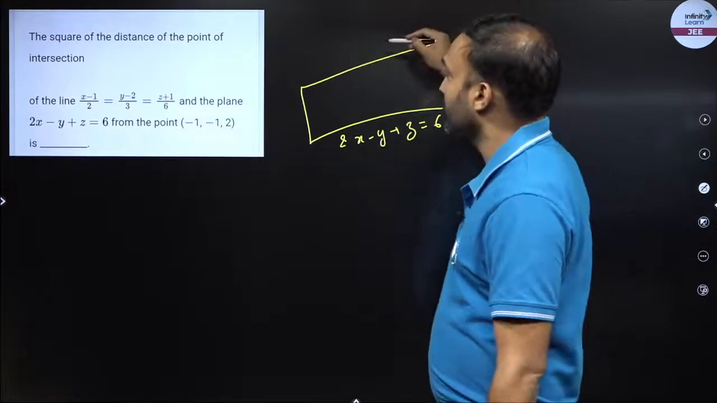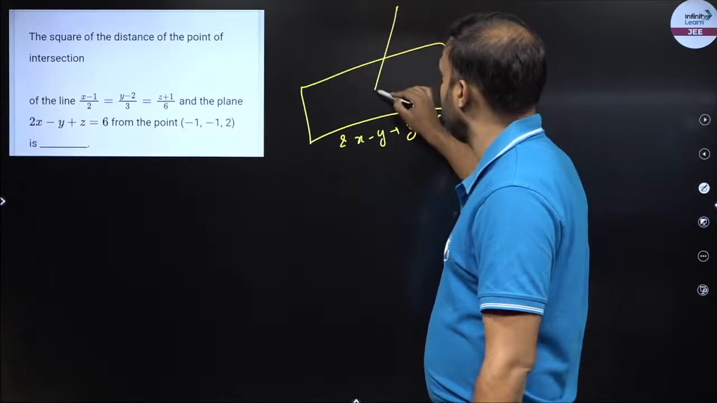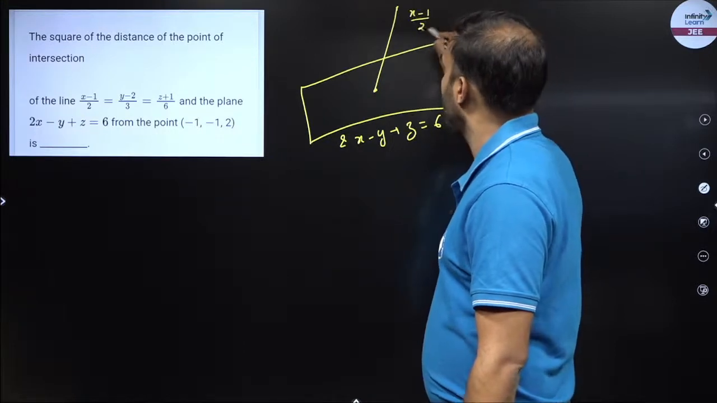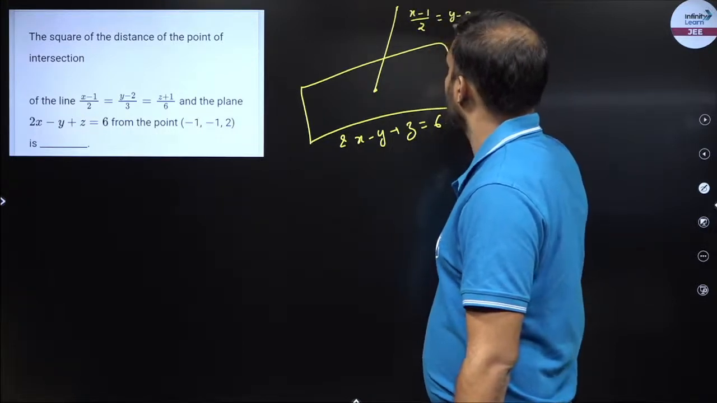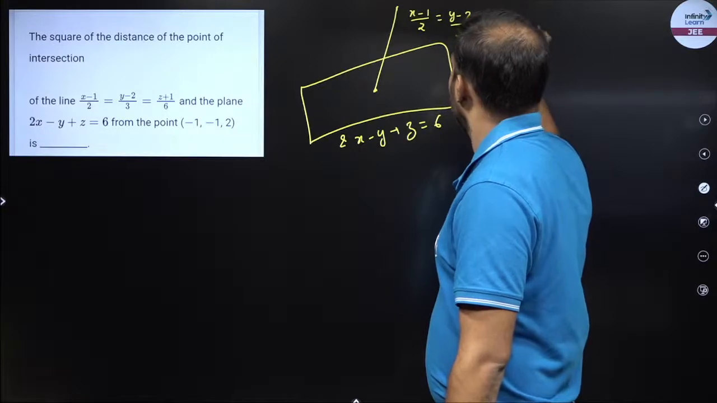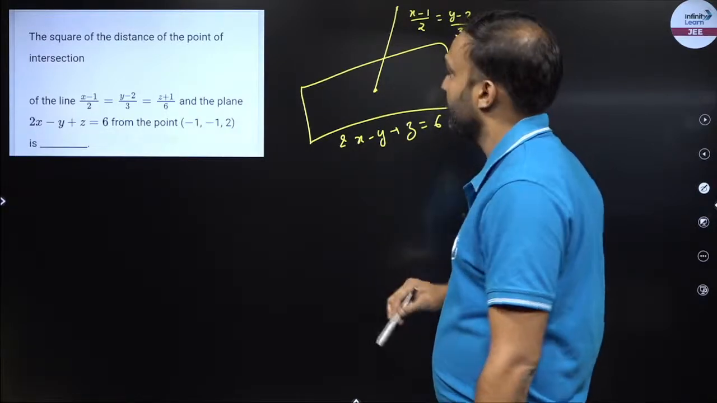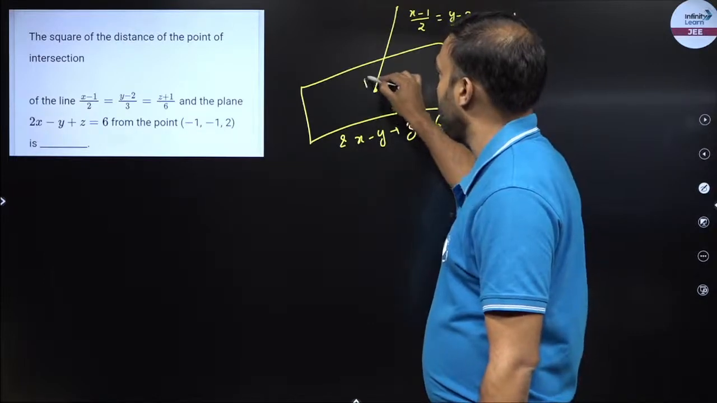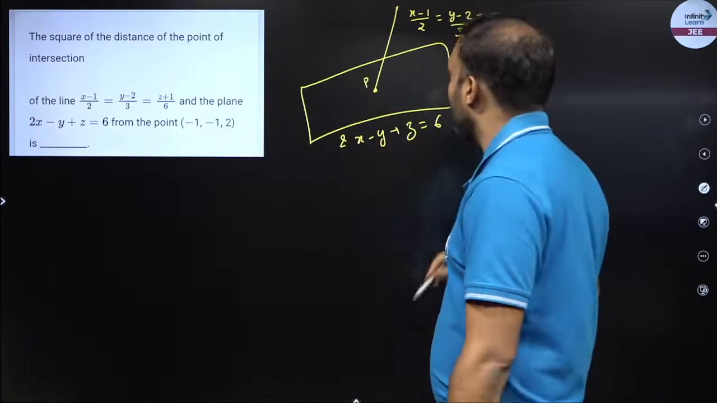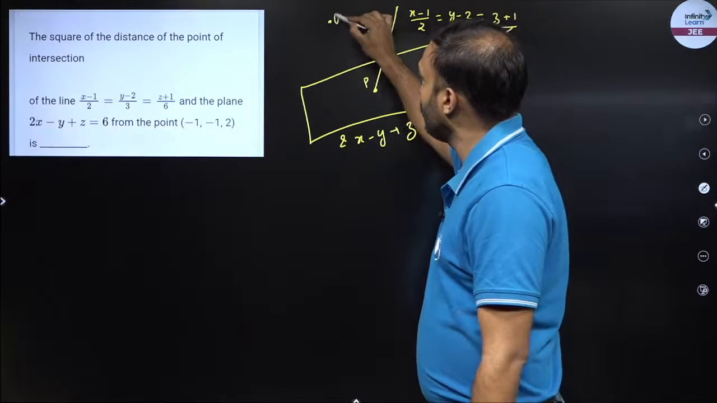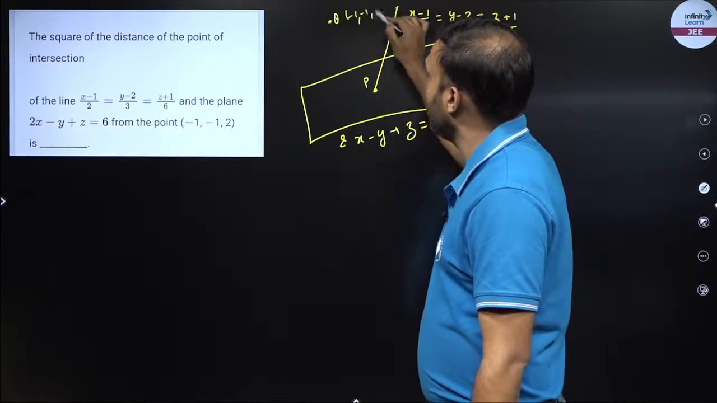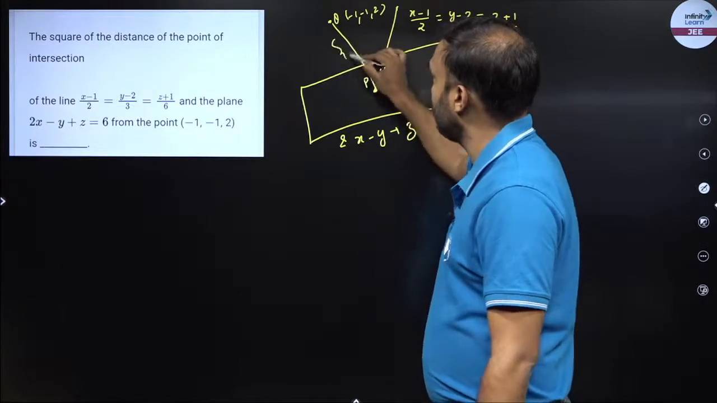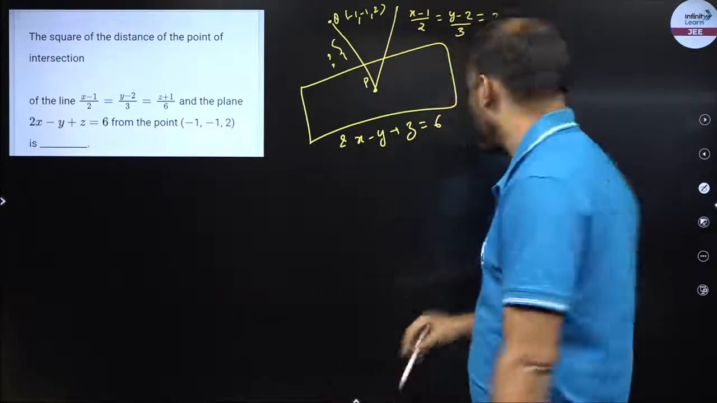I have a line, right, which is intersecting this plane. So this line is (x - 1)/2 is equal to (y - 2)/3 is equal to (z + 1)/6. Now the square of the distance of the point of intersection, this is P, from some point -1, -1, 2. So Q is -1, -1, 2. What do I have to do? I have to find this distance, right? How much will PQ be?